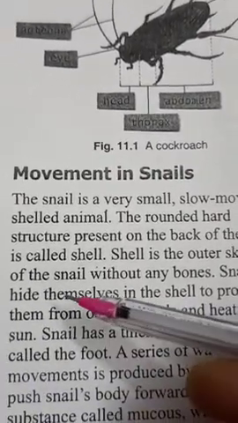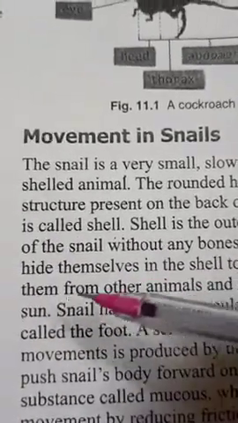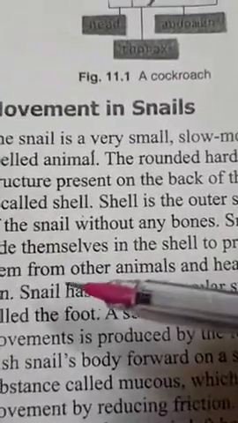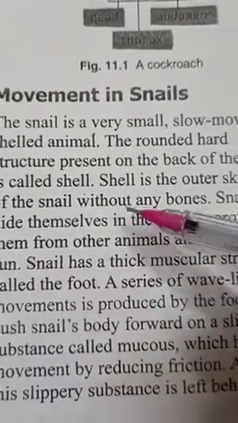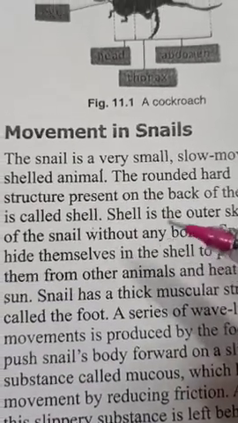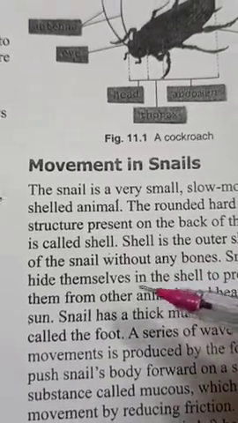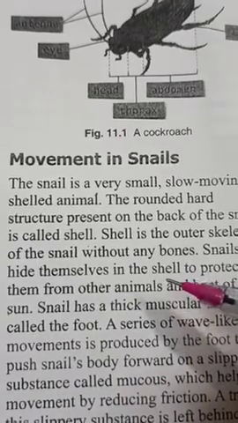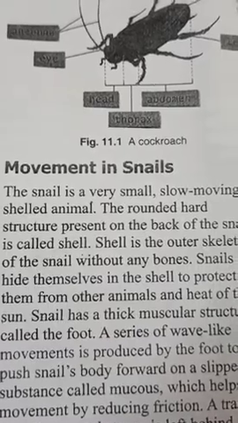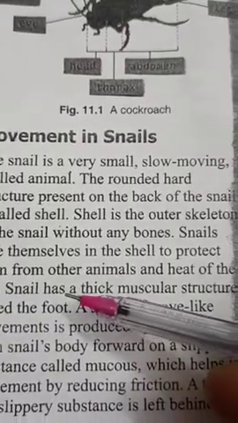So snails hide themselves in the shell to protect them from other animals and heat of the sun. So shell is a protective covering, and it protects the snail from direct sunlight and from other animals also, which can eat them, or we can say which can harm the snail.